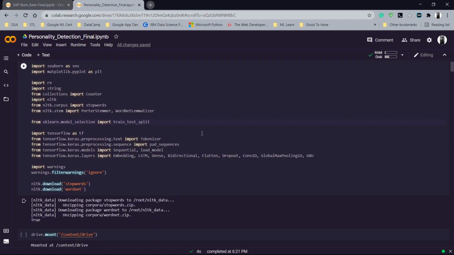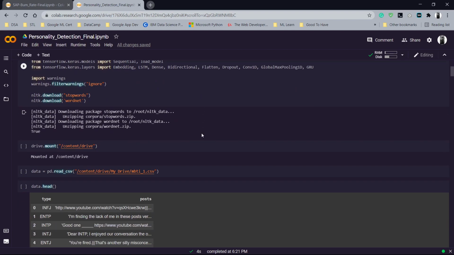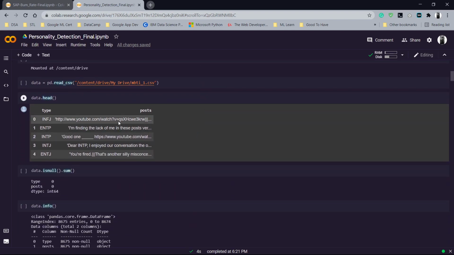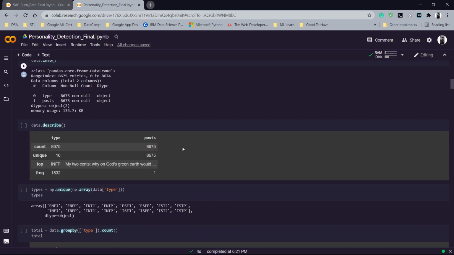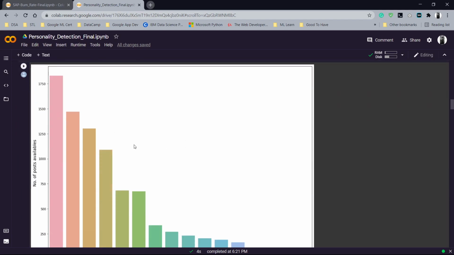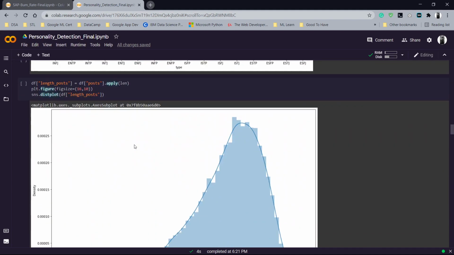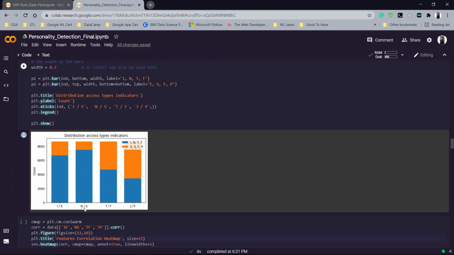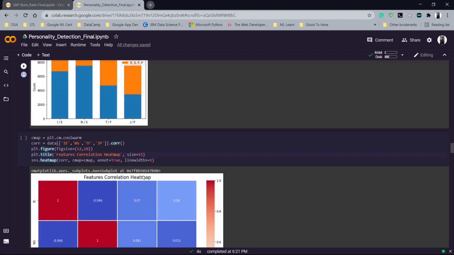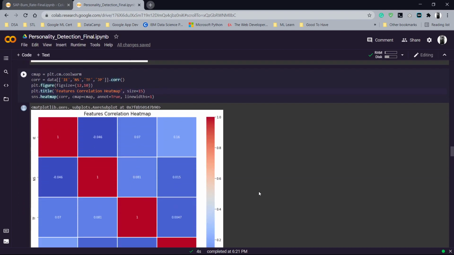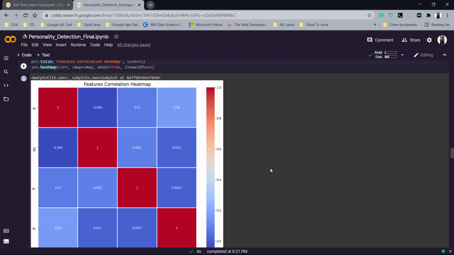To predict personalities, what we have done is, firstly, we have taken data which shows social media posts of a lot of different people and what their personality types are. So, personality is basically divided into four major regions. If a person is an introvert or an extrovert, or if he is a sensing or an intuition type, if he is more of a thinker or a feeler, or does he judge or does he perceive more. So we have tried to predict each and every personality of these people.